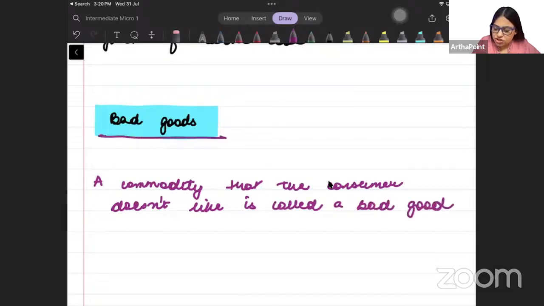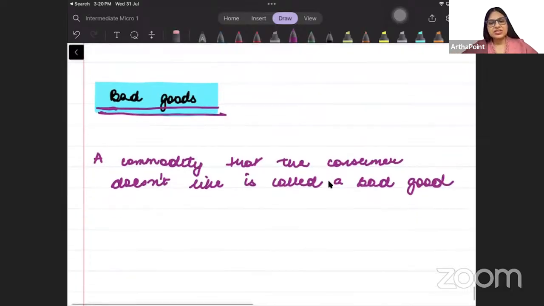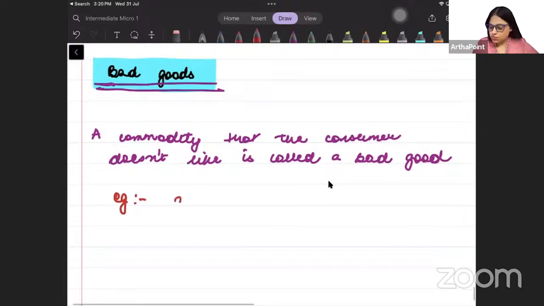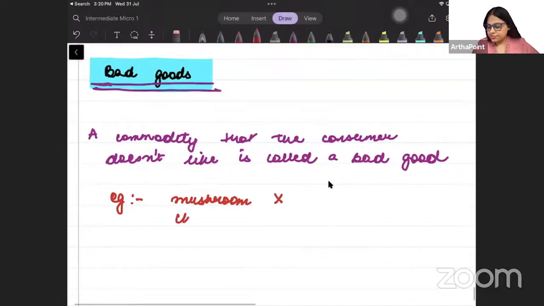Any commodity which the consumer doesn't like, जो consumer को पसंद ना हो, that is called a bad good. For example, I don't like mushrooms. ठीक है, but I love cheese.